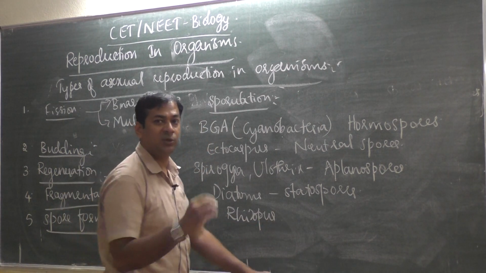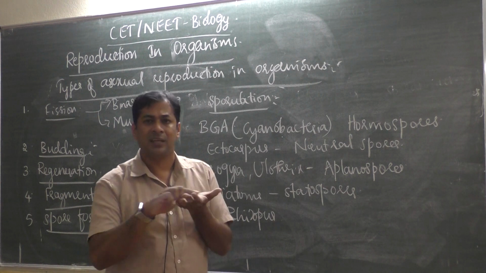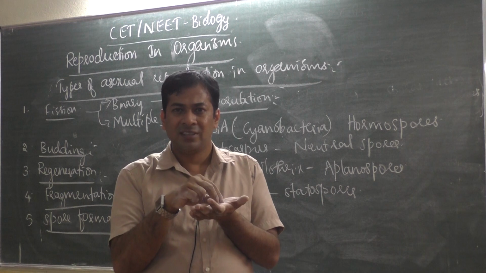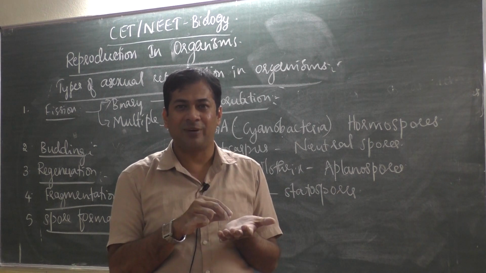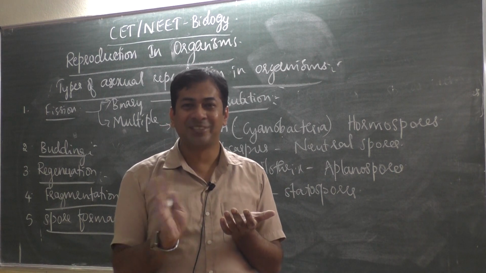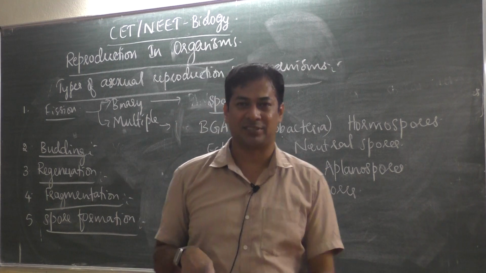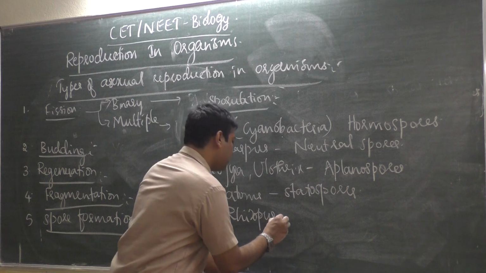Rhizopus is bread mold, which grows on bread. On the bread, white patches will be produced, you know. In local language they call it boost. It is not boost, okay, it is fungus. That fungus is nothing but Rhizopus. Okay, Rhizopus is called bread mold.